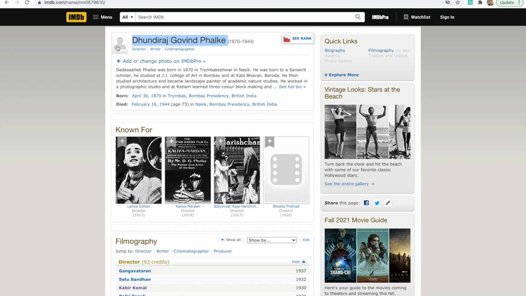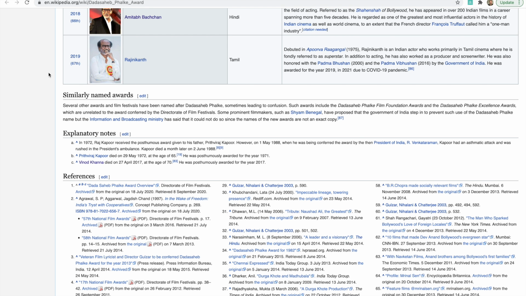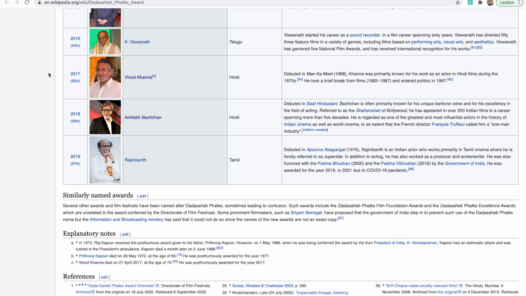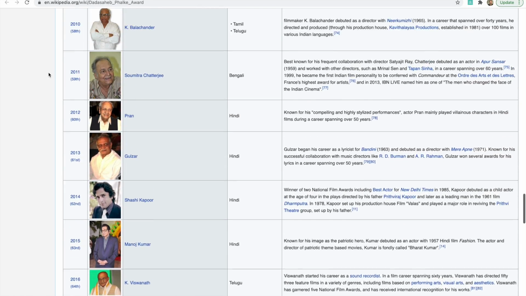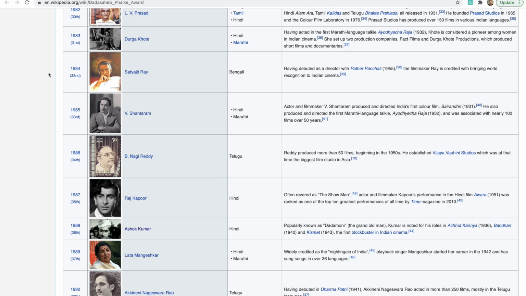So, as we know, Dada Saheb Phalke is popularly known as the father of Indian cinema. He was born in 1870 and died in 1944, and he was responsible for the first Indian film. And then there is a prestigious award which is given to contributors in Indian cinema, and there are many award winners. What we are going to do is figure out how those award winners are related to Dada Saheb Phalke using data that we have stored in our graph database.